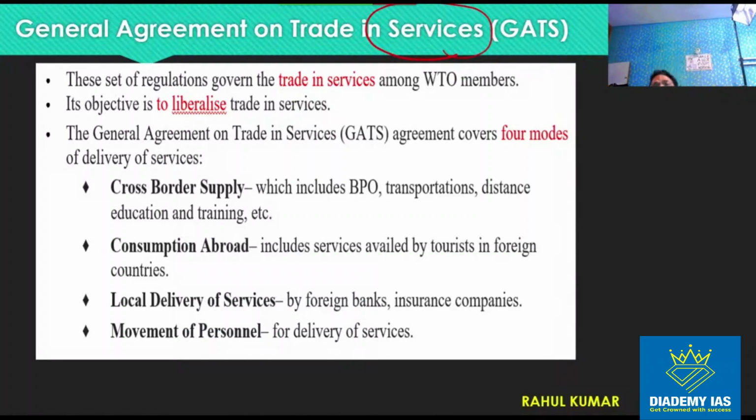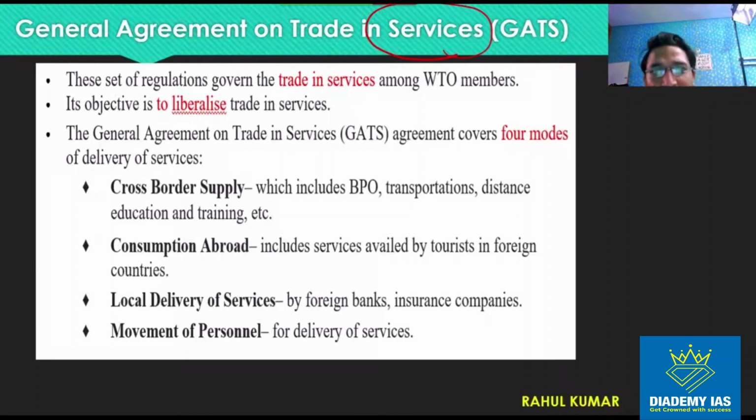GATT, which was replaced by the WTO, dealt only and only with goods. Under the WTO, we are also dealing with services, as well as intellectual property, as well as investment. So for services, we have the General Agreement on Trade in Services, GATS. Similarly, for intellectual property, we have TRIPS, and for investment, we have TRIMS, right?